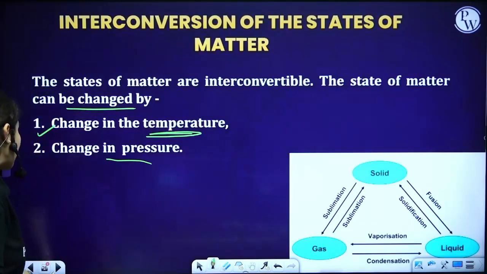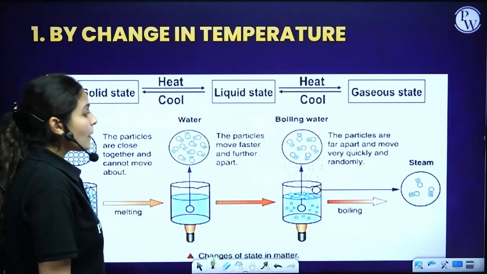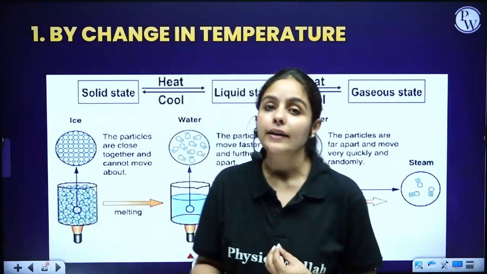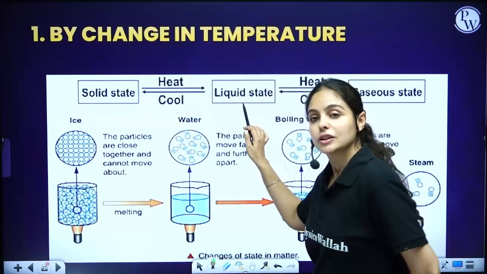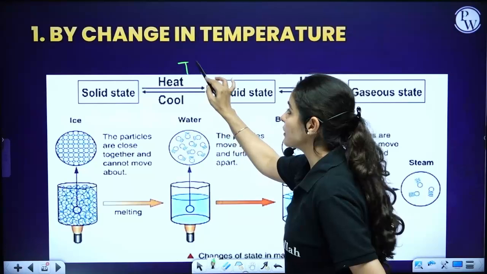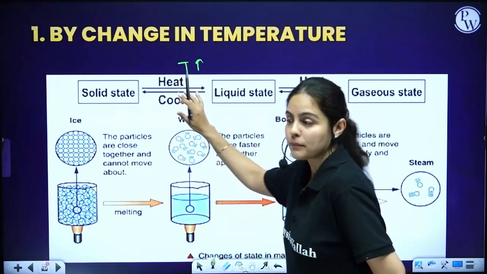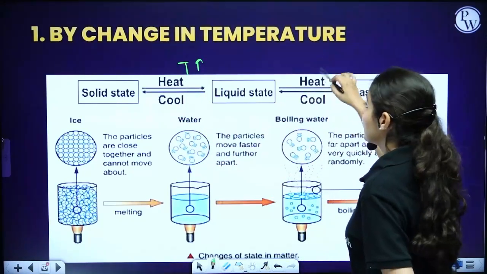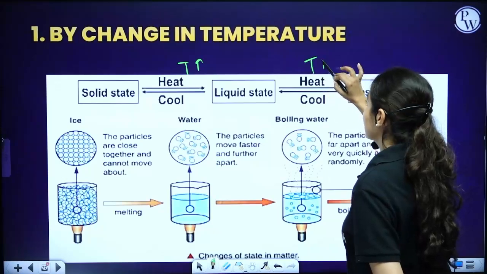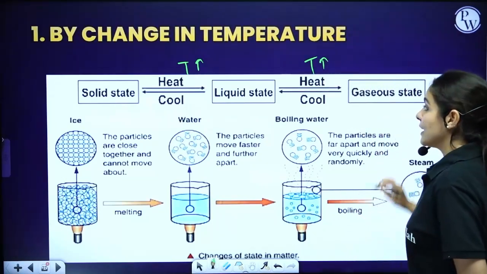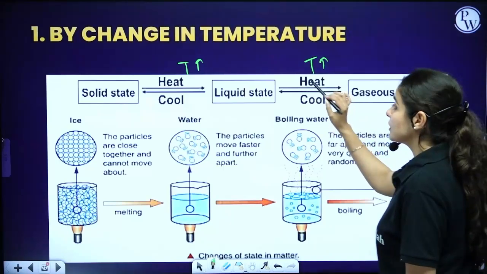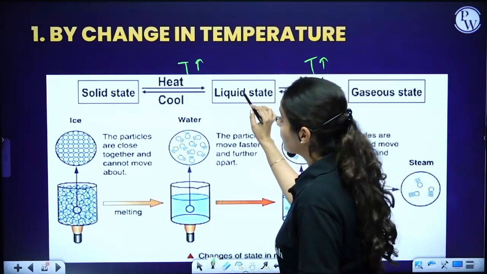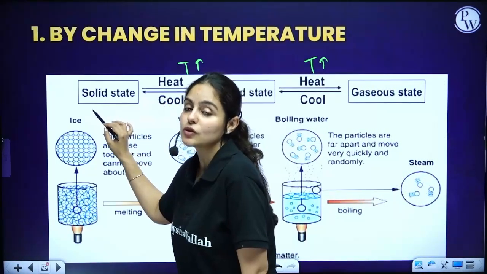Let's start by changing temperature. From this diagram, you get a good idea here. So when solids are heated, they are converted into liquid state. So temperature has been increased, just temperature. Liquid can once again be heated, and it will turn into gaseous state. Now as we're going opposite, if gases are cooled down, they will turn into liquid state. If liquids are cooled down, they will be converted into solid state.